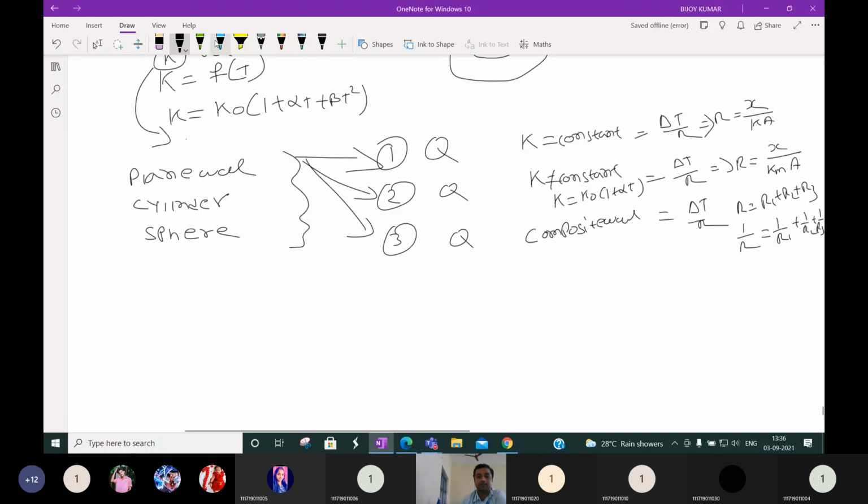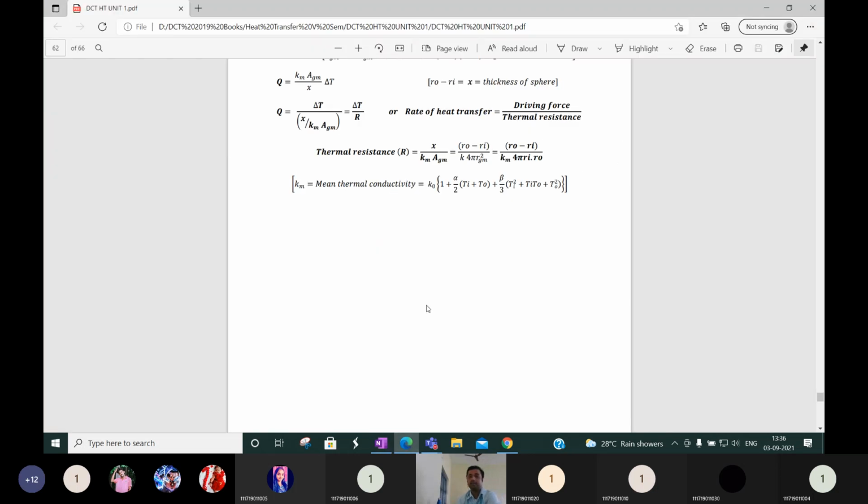For the cylindrical wall also we derived the value of Q when K is constant, when K is not constant, and for the composite wall. For the sphere also we just derived what the Q value is if K is constant. Similar type of derivation like the cylinder when K is not constant, and for the composite wall also the similar derivation will be there. Let me show you. There is no change.